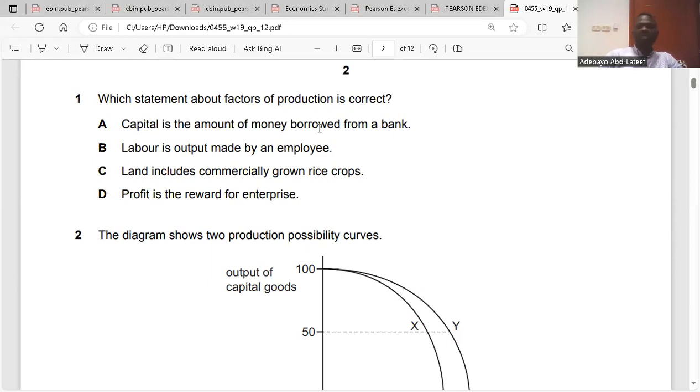When we talk about factors of production, we're talking about resources that help us in the course of producing goods and services. We have land, labor, capital, and enterprise. They say capital is the amount of money borrowed from a bank. No. Labor is output made by an employee. No. Land includes commercial goods, rights, crops. No. Profit is the reward of enterprise. The answer is D. The reward of every enterprise is profits.